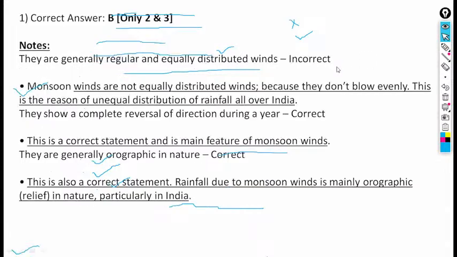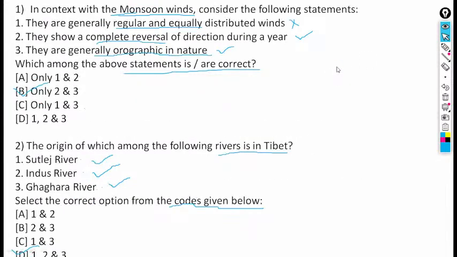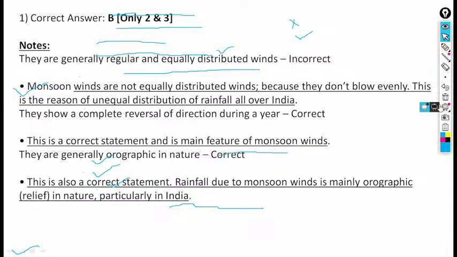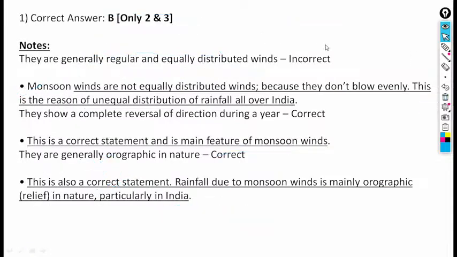Okay, we'll see next. So the answer is B here, as we know. Then about the monsoon: they are generally regular and equally distributed winds.